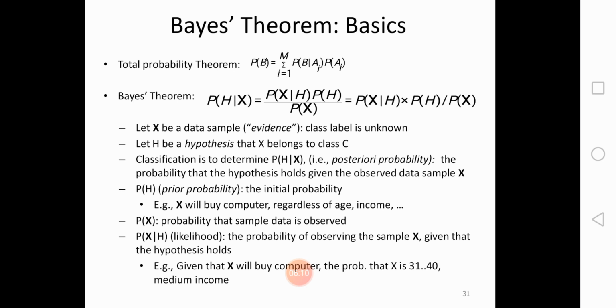Obviously he will buy a computer. Like that, your x is going to say that x will buy a computer. That answer belongs to P of h bar x, the posterior probability: x says that the customer will buy a computer based on his age and his income, whatever attributes we are facing in the given database.